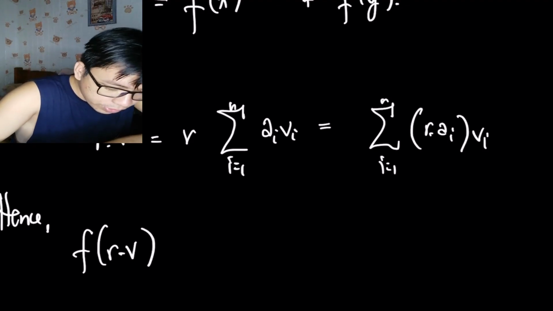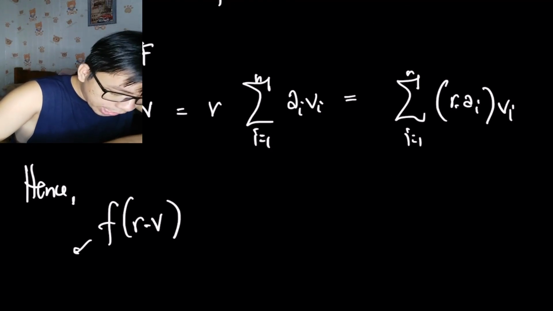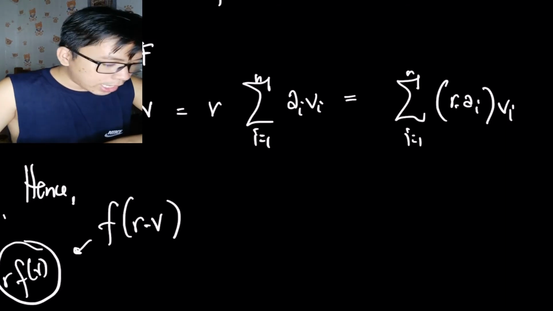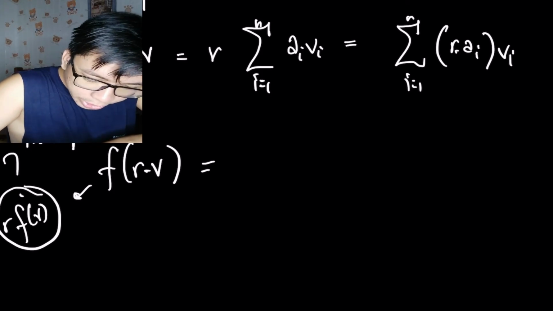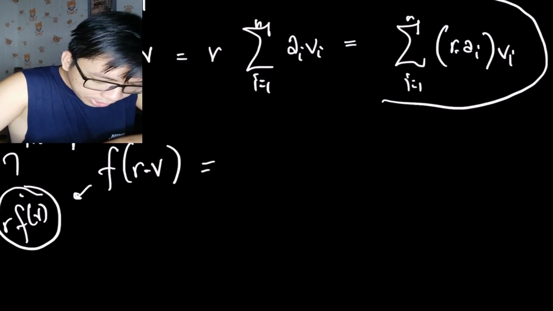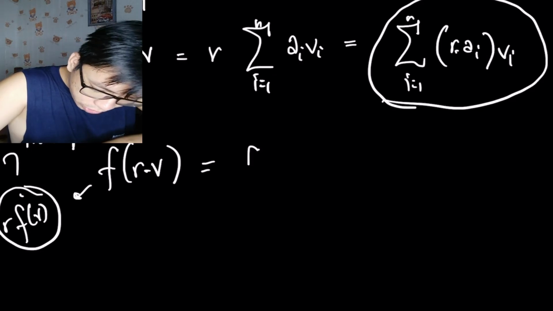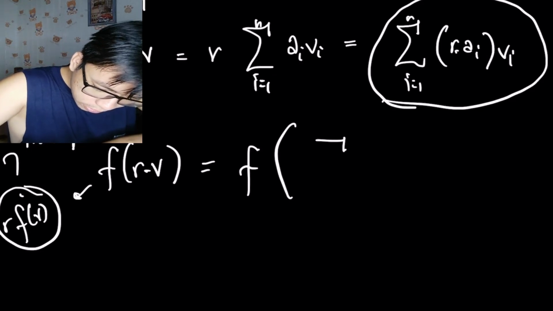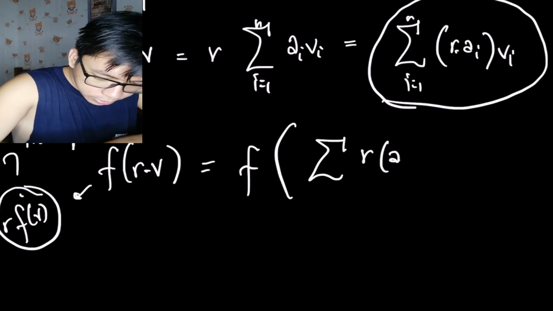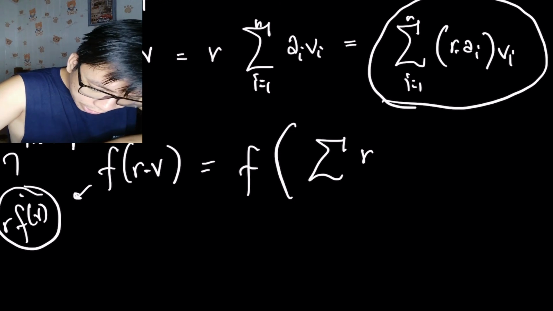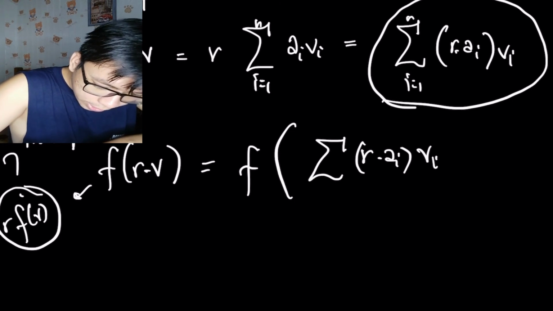My goal here is to see if this is equivalent. Okay, so that's my goal. F of rv, this is already my rv here. So I would have F of the summation, of r times a_i v_i, i from 1 to n.